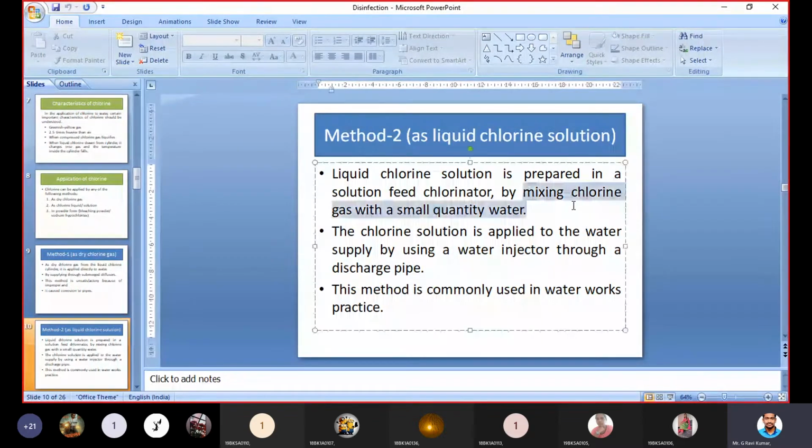Then we can add it to water. The chlorine solution is applied to the water, and we can inject it or directly add it. Then it will act like a disinfectant, which means it will kill the bacteria. This method is commonly used for waterworks practice.